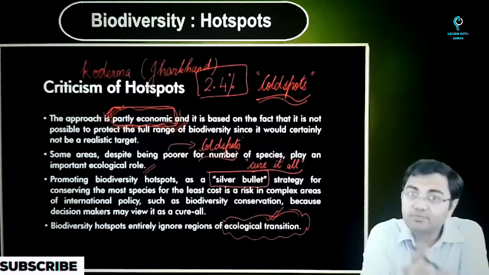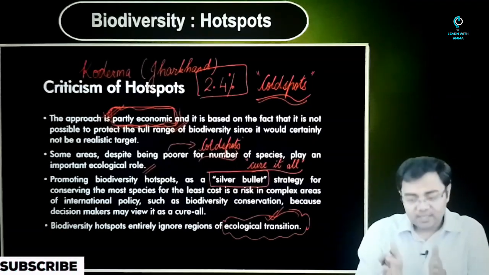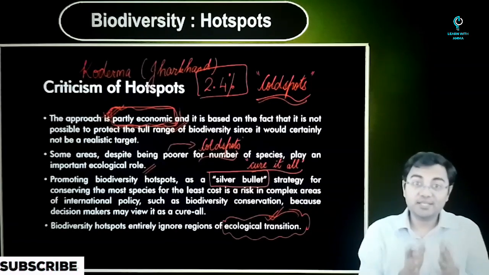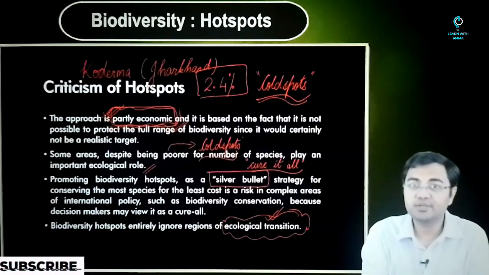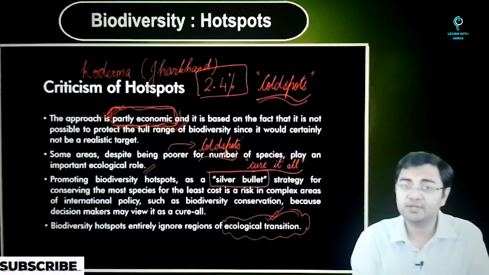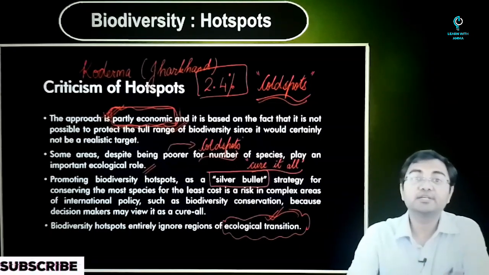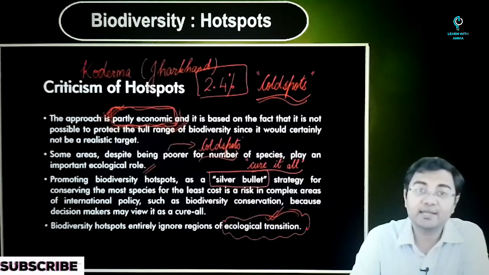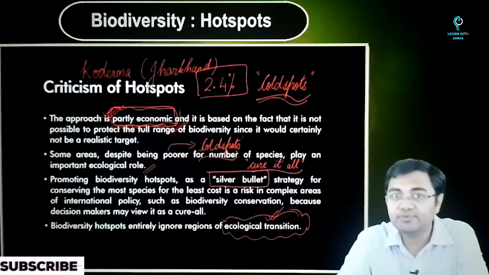You will see that even within the hotspot, not the entire hotspot has been made a protected area, only certain parts. So basically you can say that there are hotspots of hotspots where more conservation efforts have been put in. Protected areas, wildlife sanctuaries, national parks, etc. have been created in these kinds of areas. So still it is not taking care of all the species or all the areas that lie inside that hotspot. So that is another issue that we face.